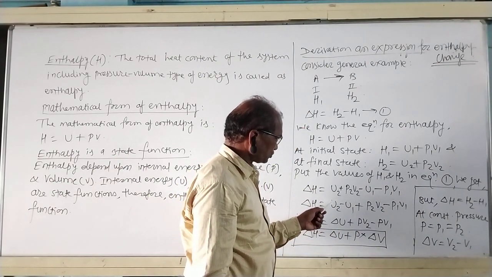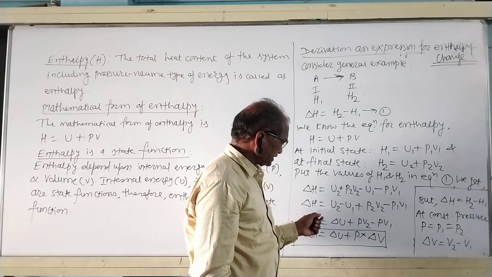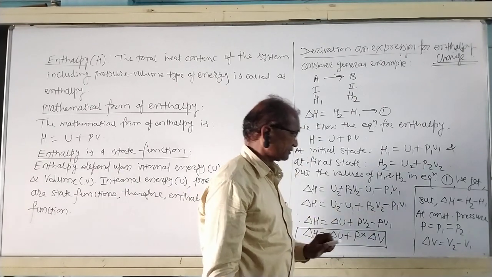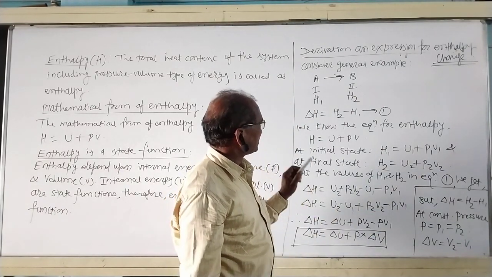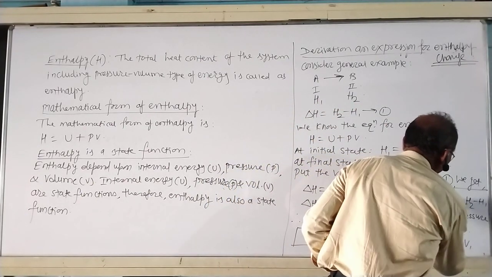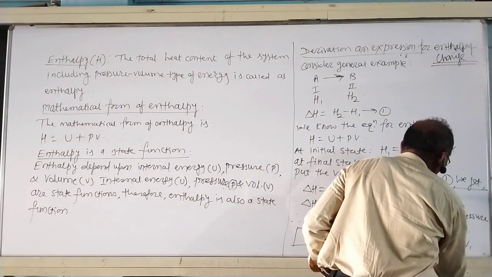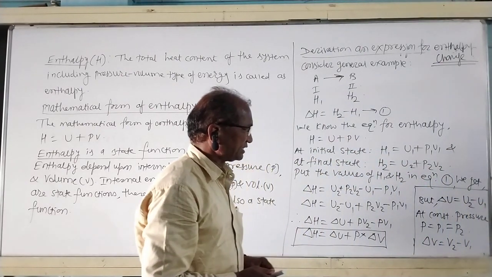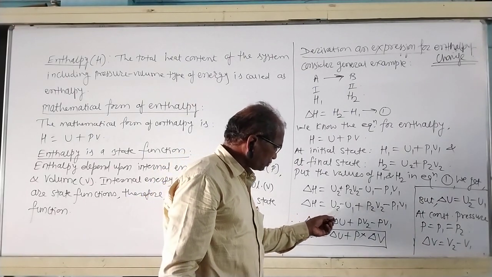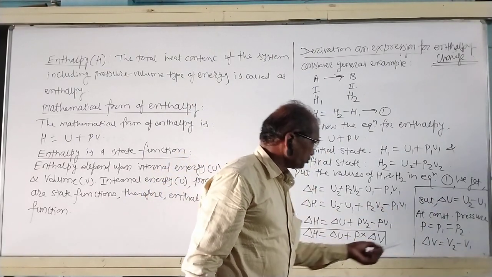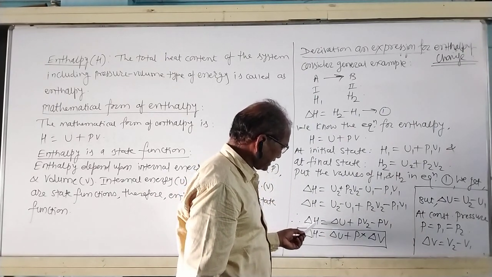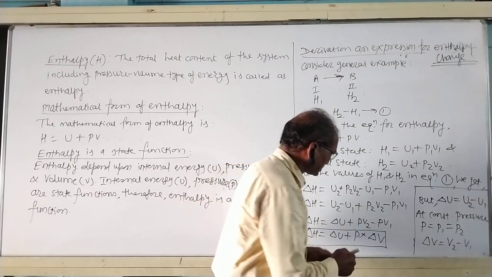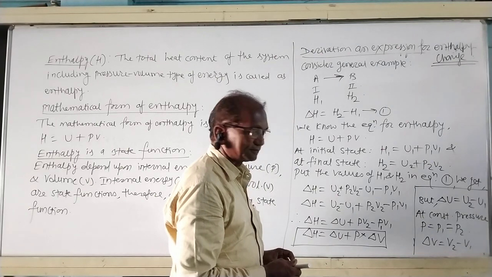Rearrange this equation. Delta H is equal to U2 minus U1 plus P2 V2 minus P1 V1. But we know that U2 minus U1 is equal to delta U. Therefore, delta H is equal to delta U plus P2 V2 minus P1 V1.